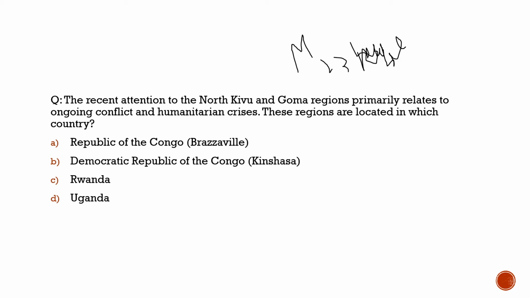Here the question says the recent attention to the North Kivu and Goma region primarily relates to the ongoing conflict and humanitarian crisis. 100% correct. These regions are located in which country? Republic of Congo? No. Democratic Republic of Congo? 100% correct. They belong to the Democratic Republic of Congo.